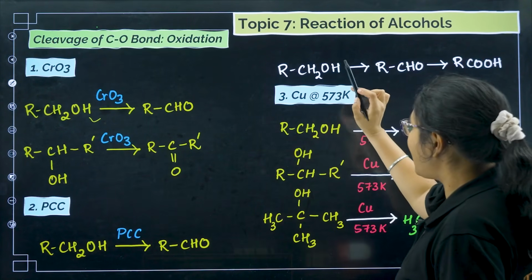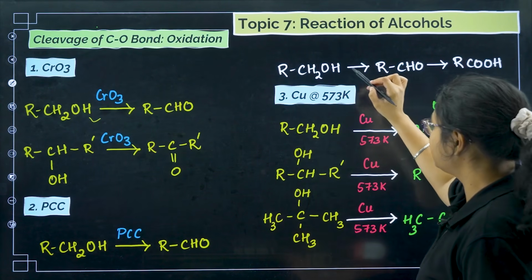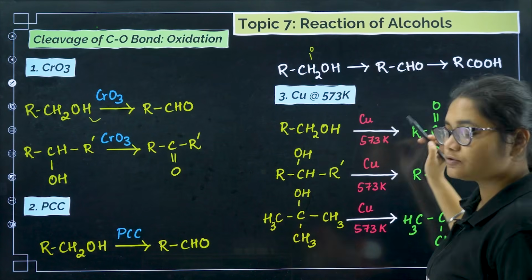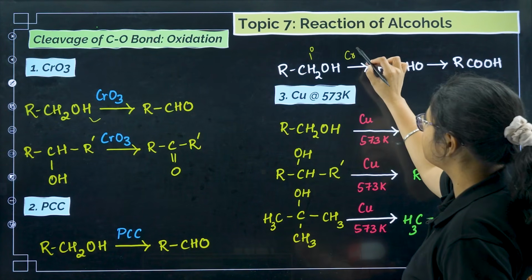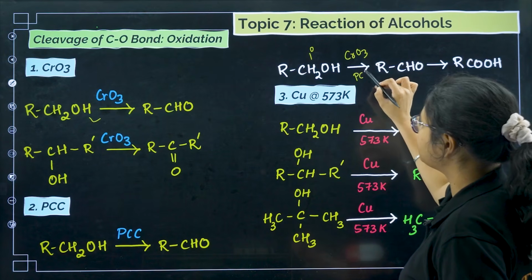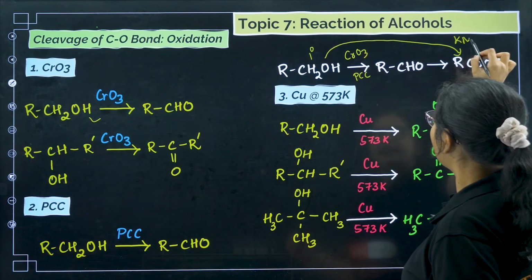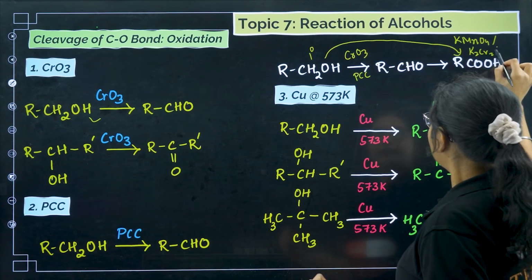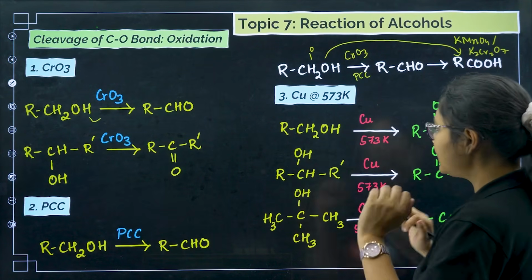Our primary alcohols get converted to aldehydes on mild oxidation, and they can get converted to acids on strong oxidation. For mild oxidation you can use CrO3 or PCC, but for strong oxidation you can use KMnO4 or K2Cr2O7. Clear? This is done.